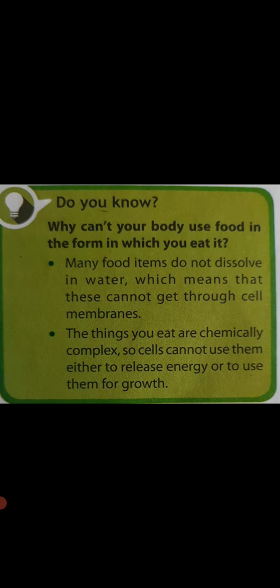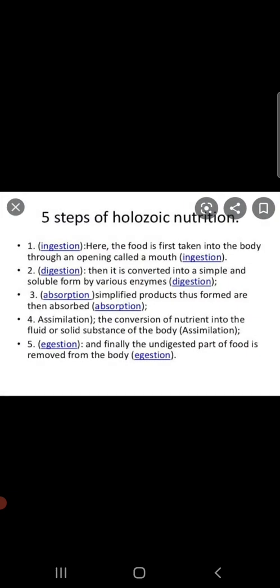Now, we will study the 5 steps that are involved in holozoic nutrition. Children, learn these steps thoroughly. The first step is ingestion, second is digestion, third is absorption, fourth is assimilation, and fifth is egestion. These are 5 important steps that the food goes through for the absorption of nutrition. We will study these steps one by one.